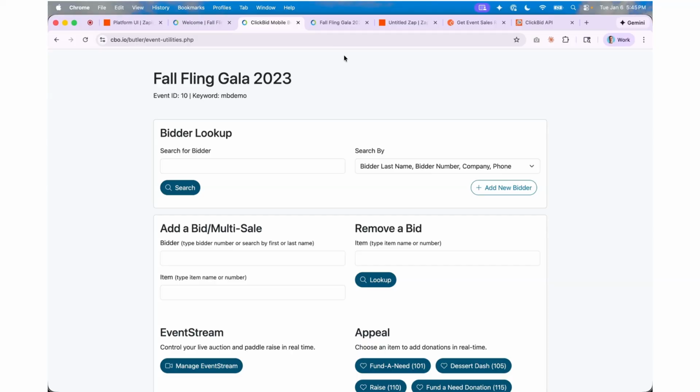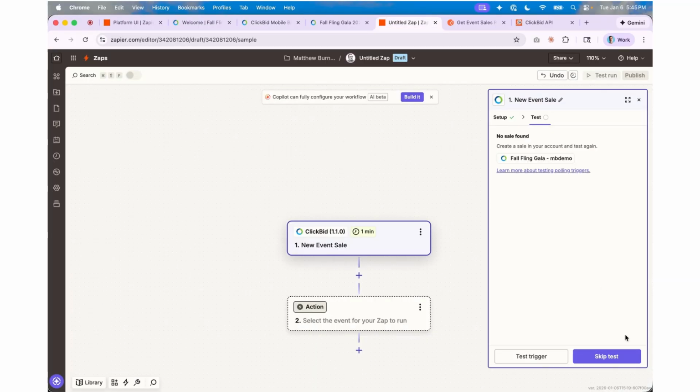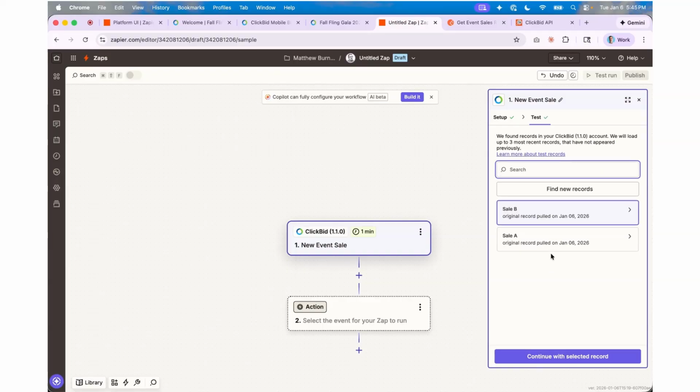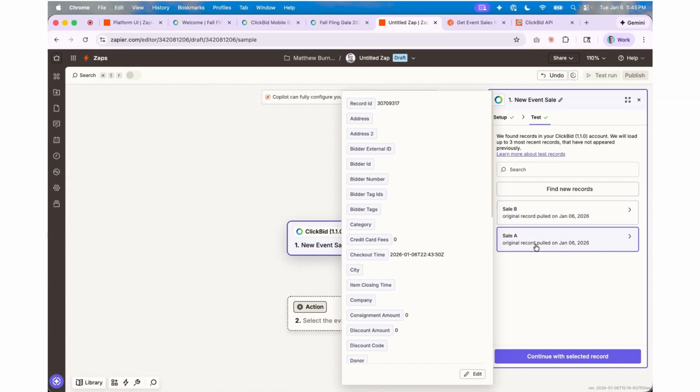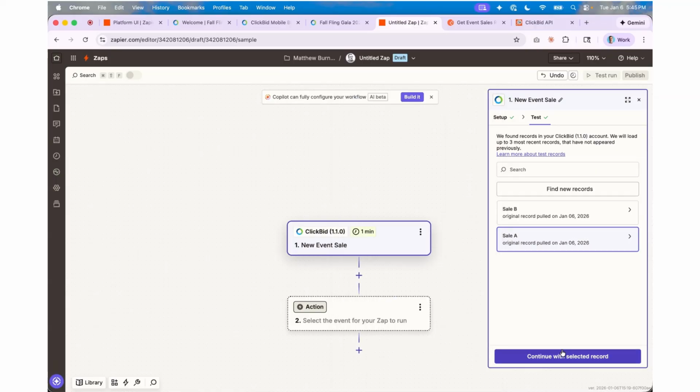So now I technically have 2 sales that have occurred in the last half hour. Go back to Zapier, test trigger again. Now it's going to test, and lo and behold, it found 2 records. It found them because I did that ticket sale and I did an auction purchase. You just pick one. I'm going to pick the ticket sale. You can look at it here. So let's just go with that one.